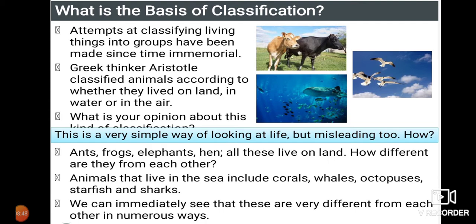We can immediately see that these are very different from each other in numerous ways. As I told, in the mode of nutrition, reproduction and respiration, they are going to differ in a number of ways.